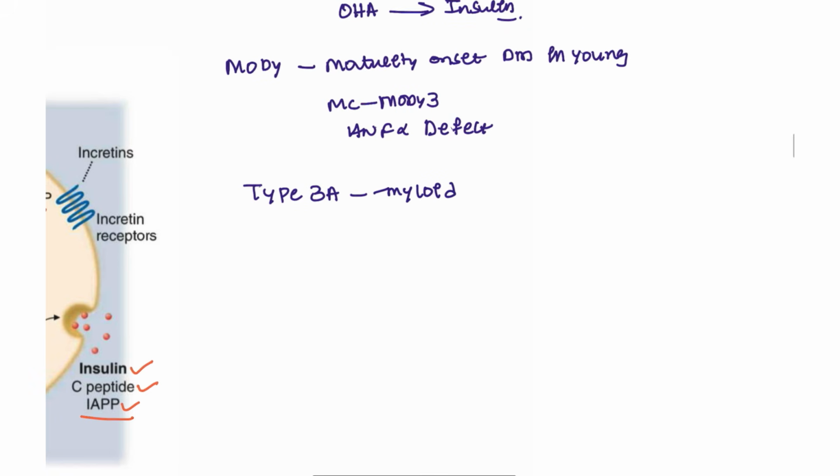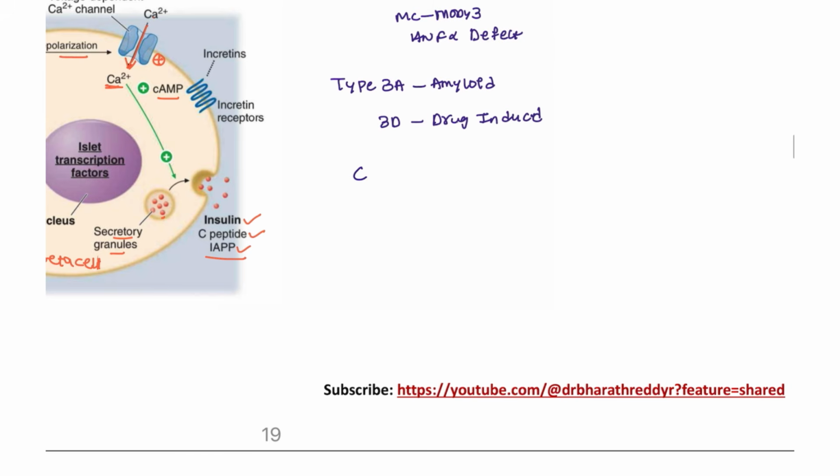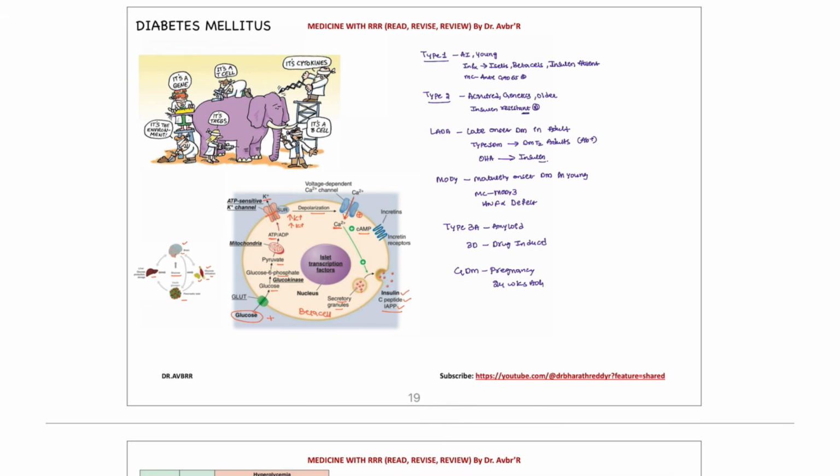Next, type 3c is due to drug-induced types of the condition. Next, we also have gestational diabetes mellitus, which will be seen in pregnant women at around 24 weeks of gestation. They have high chances of developing it. So these are some of the points that you have to take note of when you are differentiating.